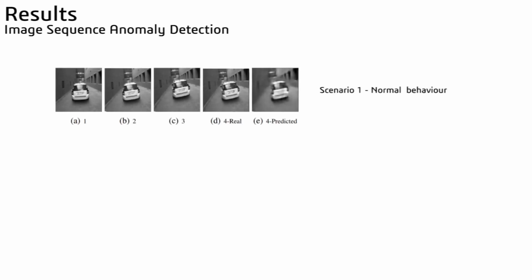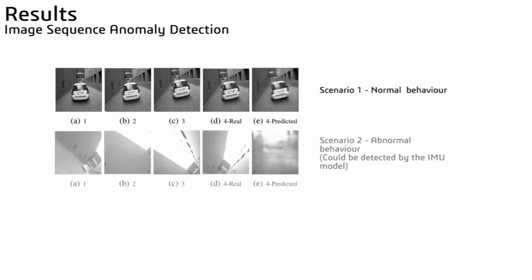In each case, the first 3 images show 3 consecutive frames, followed by the real 4th frame. The 5th image is the model prediction. Case 1 is a normal instance. The predicted frame is quite similar to the actual frame and is classified as normal. Case 2 is a transitional anomaly, where the drone is moving rapidly. We can see that the predicted frame shows little to no resemblance to the actual frame.